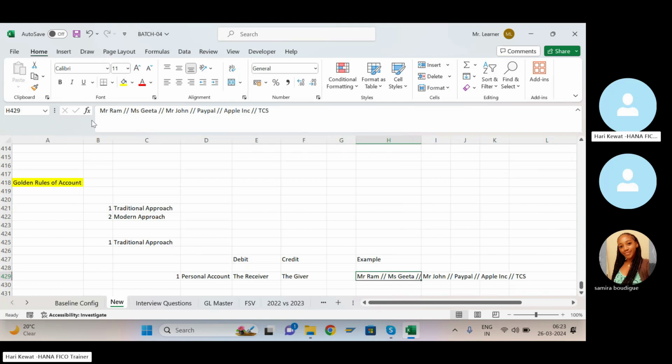Or you are doing a transaction with Tata Consultancy Service, Infosys, DMart, or Walmart. Even they are also persons, but they are legal persons. Is it clear what is called personal account? In personal account, the receiver will be debit and the giver will be credit. Is it clear, both of you?